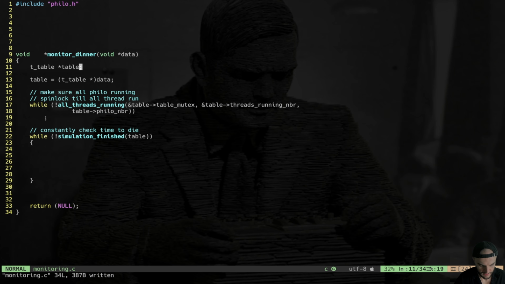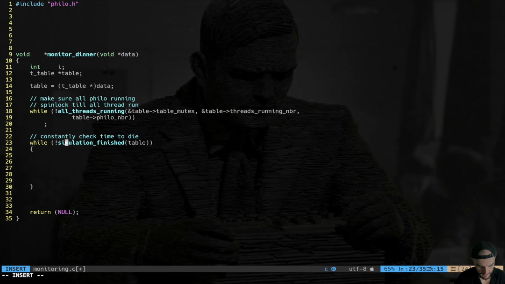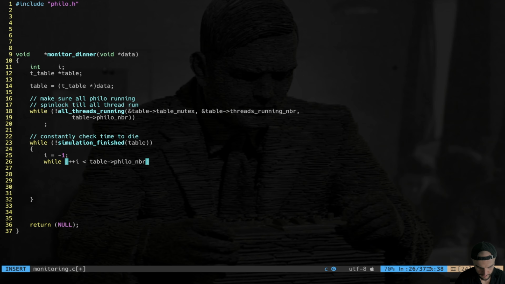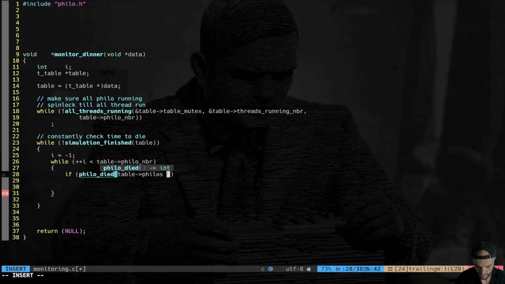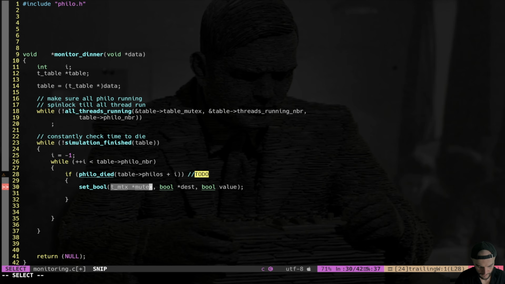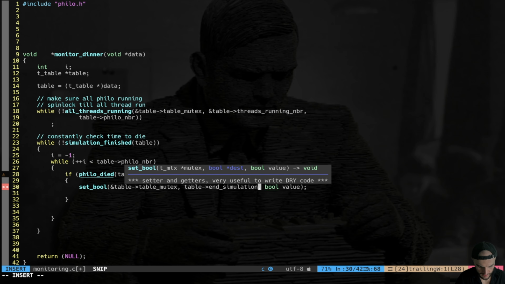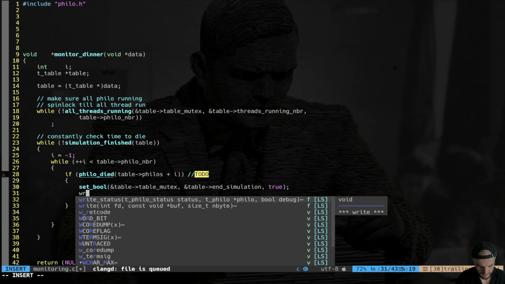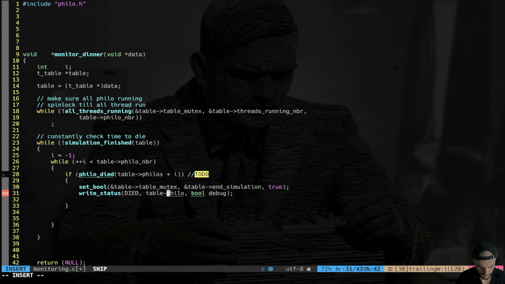Here at the very top, I need an iterator again, int i, and here I do i is equal to -1, and same thing while ++i is minor than table Philo number. What do you do? You're gonna say, hey, if, then a function that now we will create, Philo died, pass table philosophers plus i, right? This is pointer arithmetic. What do you do? You're gonna set the bool end simulation, taking the table mutex. So table end simulation, a reference to that. The value is going to be true, okay? And then you write the status, died. We pass the table philos plus i, the debug mode. That's it. That's basically it.